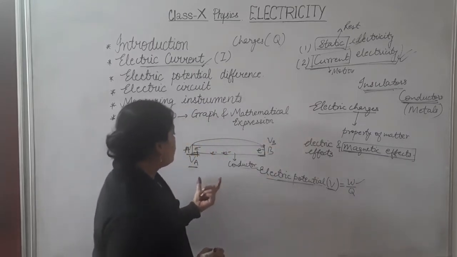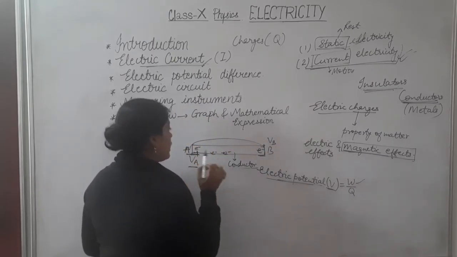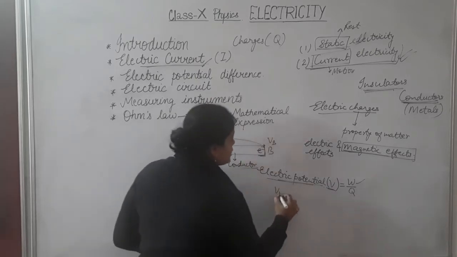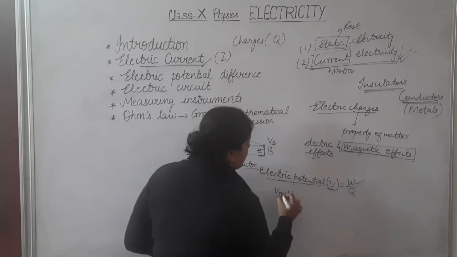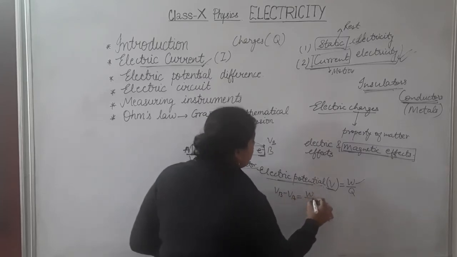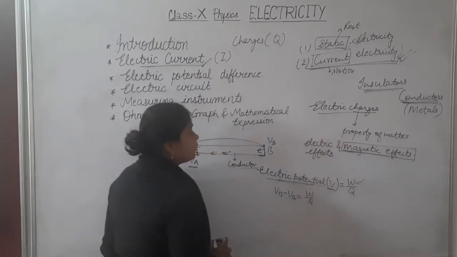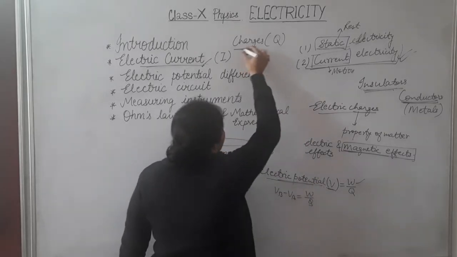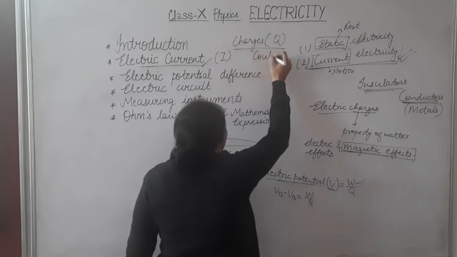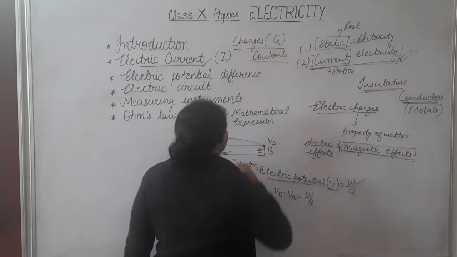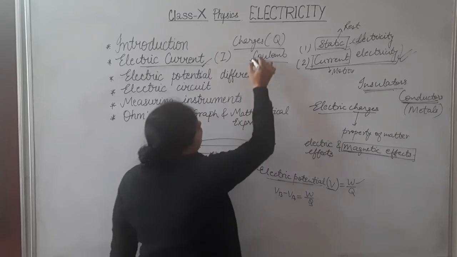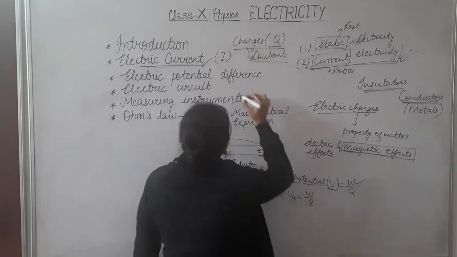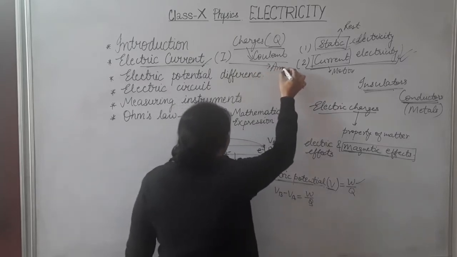Then the difference in electric potential between the terminals A and B will be given as VB minus VA, which is equivalent to work done upon charge, that is Q. The unit of Q, meaning charge, is coulomb, while the unit of current is ampere.